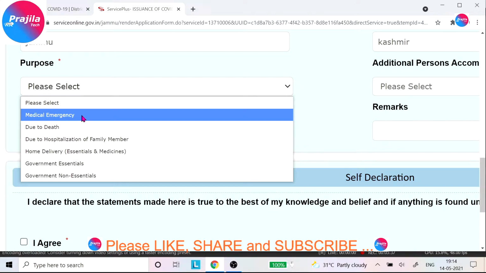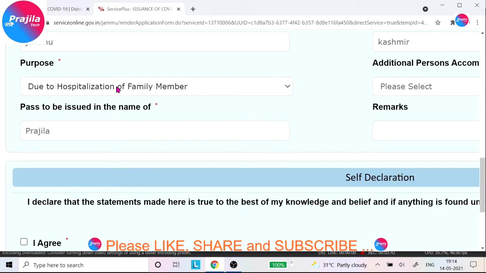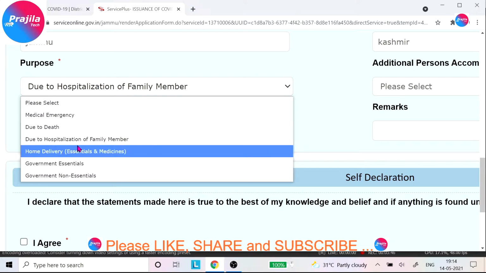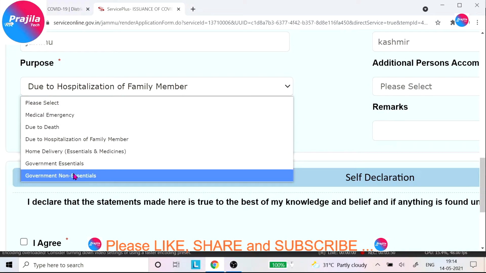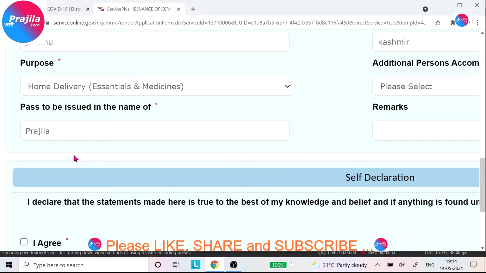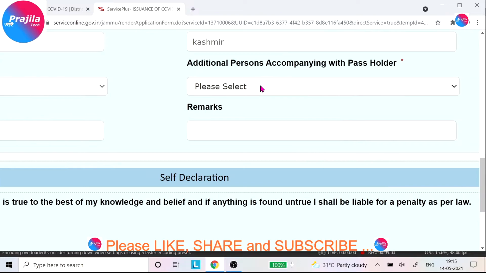Medical emergency, or due to someone's death, or somebody is hospitalized. If any family member is hospitalized and you are traveling, you can select that option, and you have to attach a valid document later. Government essentials, government non-essentials: that means if you are a government employee and traveling, you can select any of these. Suppose you are a home delivery person, delivering food or essentials like Amazon, Swiggy, you can select the home delivery option.